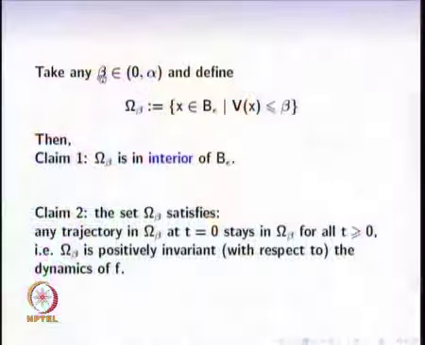So, once we have chosen some beta that is strictly less than alpha, we will define this set called omega beta, which is the set of all the points in this ball B epsilon such that V of x is at most equal to beta. So, inside this B epsilon ball there are various points, and at various points the Lyapunov function takes different values. We will pick all those points where the Lyapunov function's value is at most equal to beta.